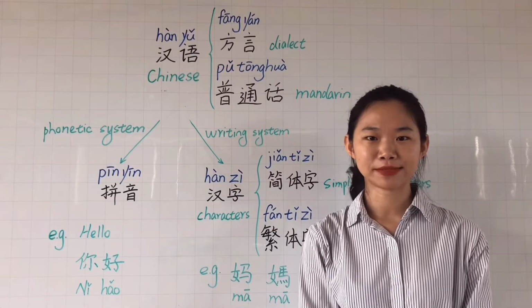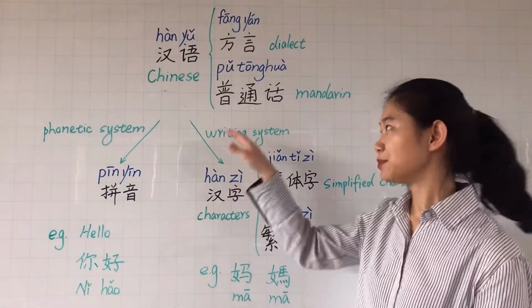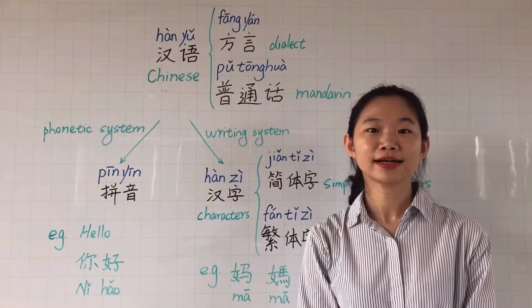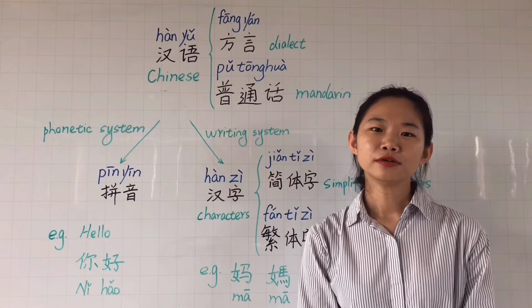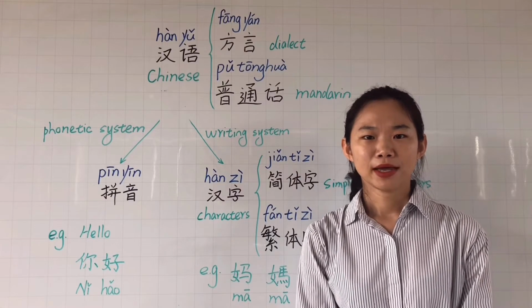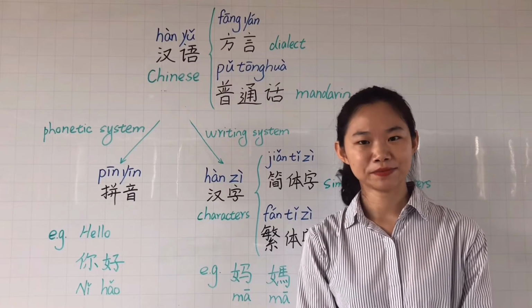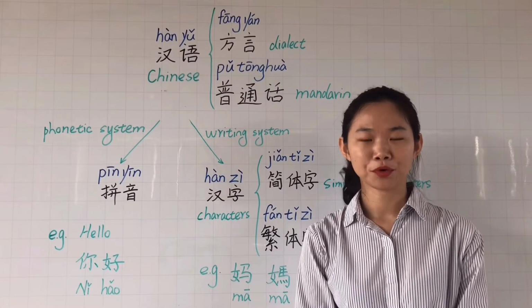Almost everyone can speak it. So Mandarin 普通话 is the language you are exactly going to learn. So it means if you are learning Chinese, in many cases it means you are learning 普通话.